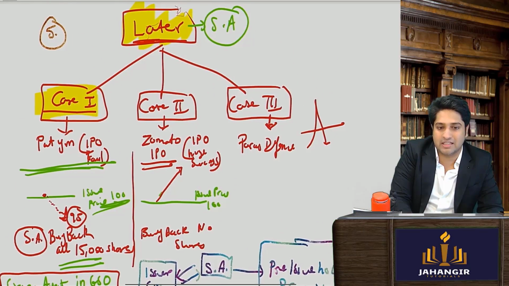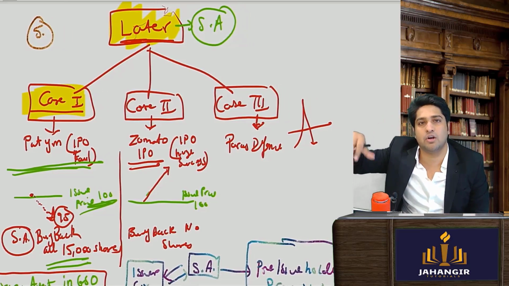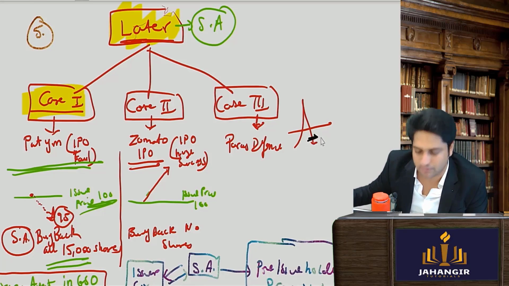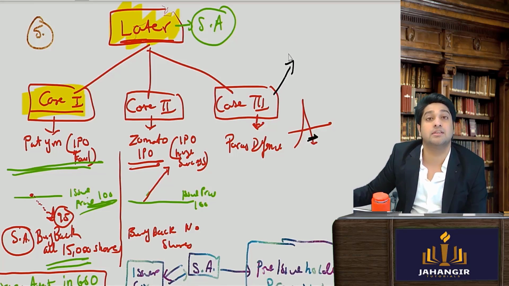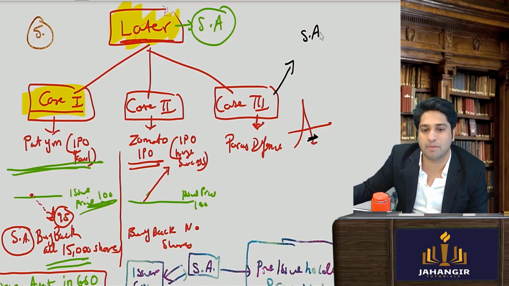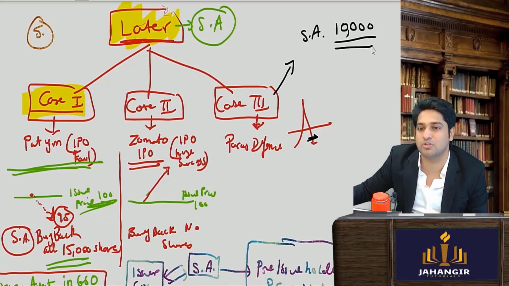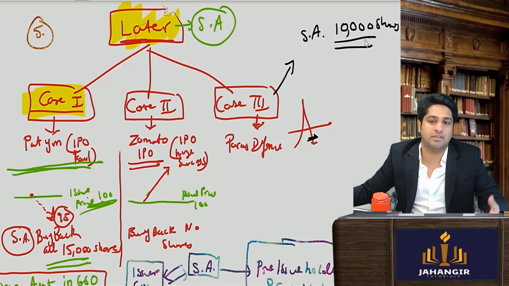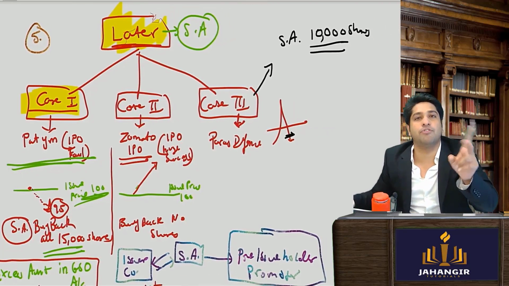Now coming to this other case of Paras Defense, ऊपर जाके नीचे आ गया, not बहुत नीचे नहीं आया, he just came till this amount. In this case, the stabilizing agent could not buy 15,000 shares, he could buy only 10,000 shares. So the stabilizing agent could buy only how many? 10,000 shares. So can you tell me what will happen here? So it's a combo of case 1, case 2.